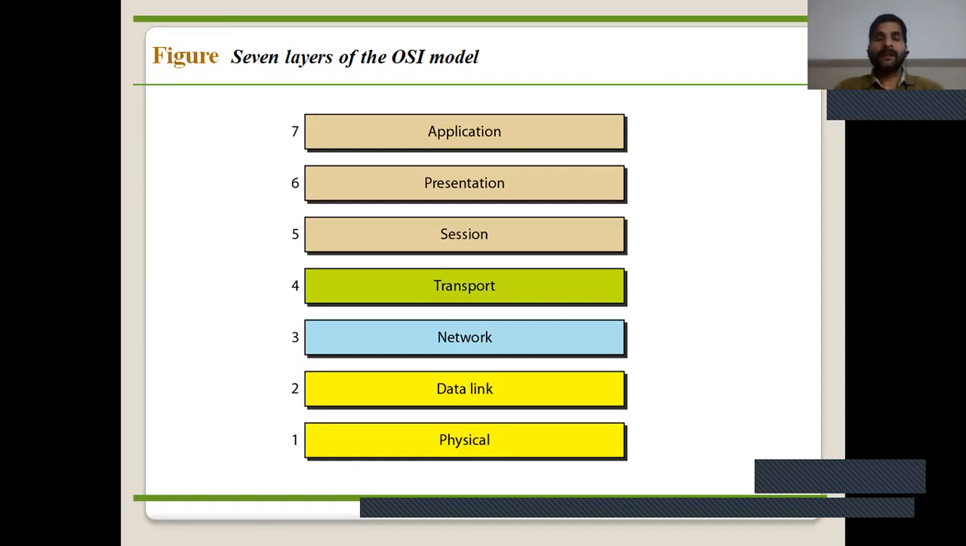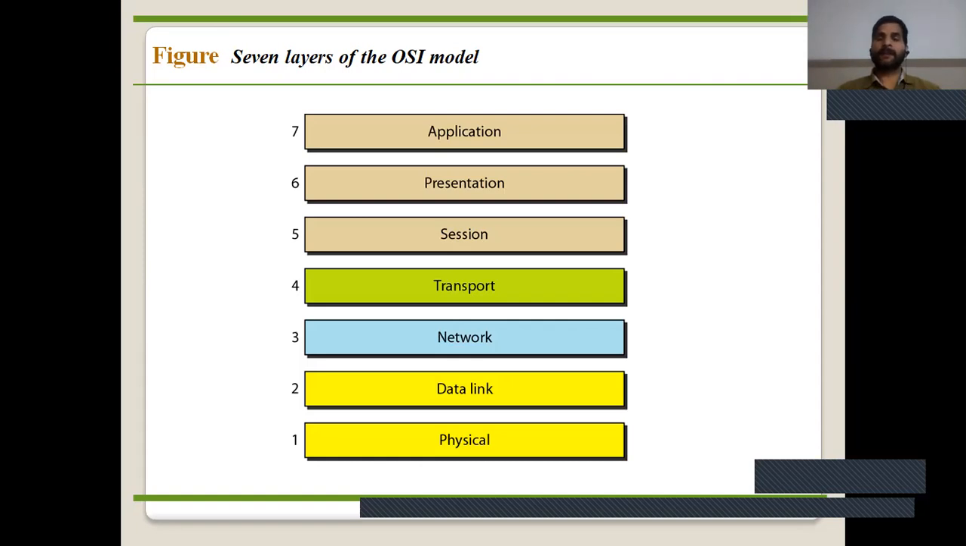Simply put, the sequence of layers: the first layer is the physical layer, the second layer is the data link layer, the third layer is the network layer, the fourth layer is the transport layer, the fifth layer is the session layer, the sixth is the presentation layer, and the seventh is the application layer. So we can remember this sequence of layers.